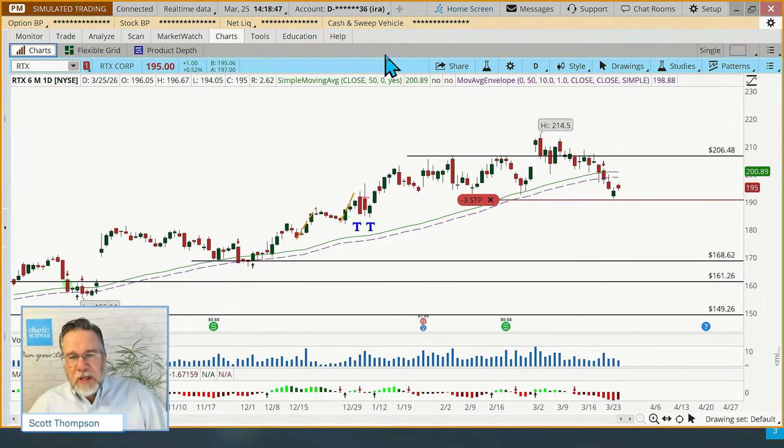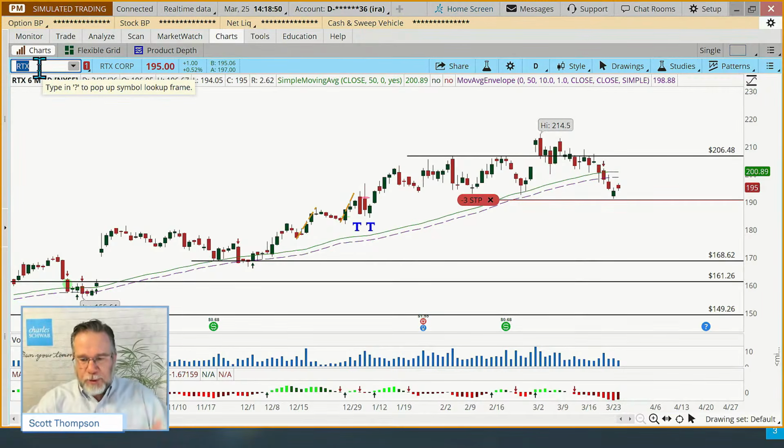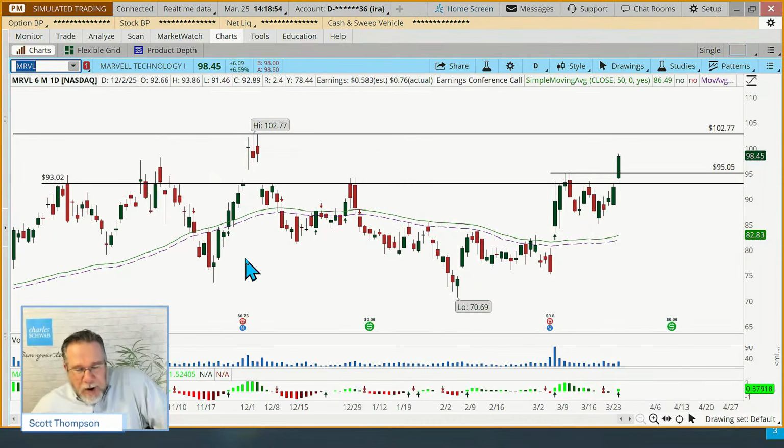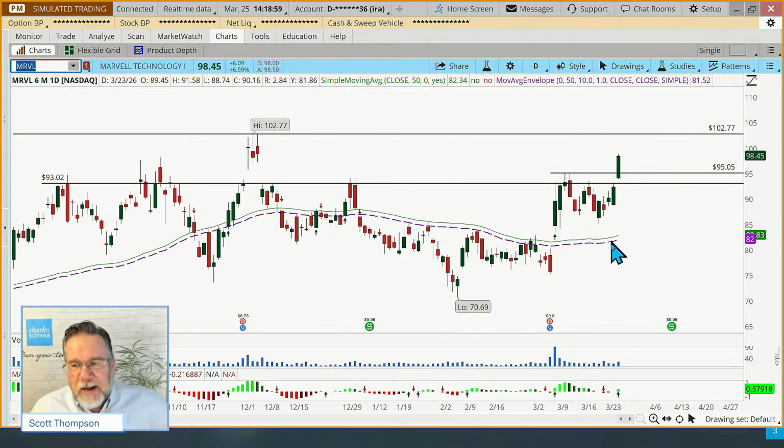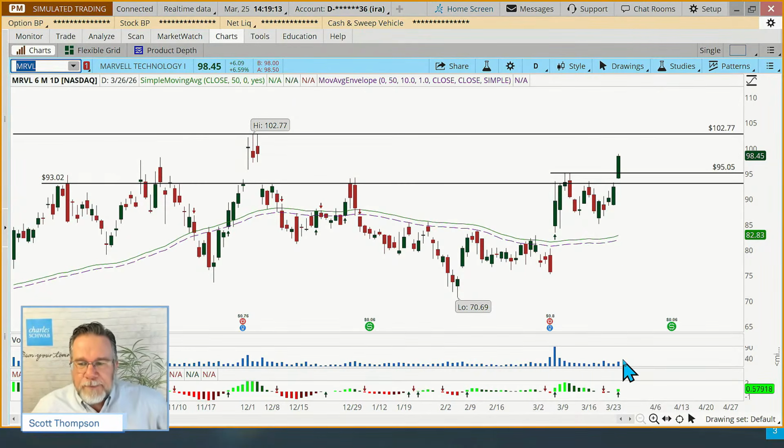And so the very first one I want to look at, and then we'll go through several examples today, is Marvell. Again, this is our normal 2 green arrow chart. There's a link in the description if you want to load this chart onto your own Thinkorswim. But it's a 50-period moving average, a 1% moving average envelope here in purple. I have the volume on here today, partly because a couple of them have some really big volume spikes as well. And then we have the MACD there at the bottom with the green arrow.